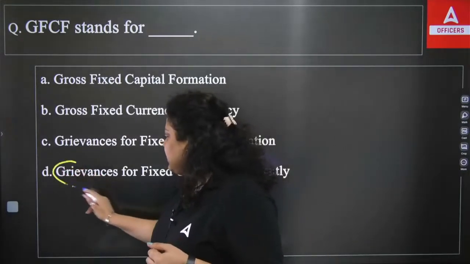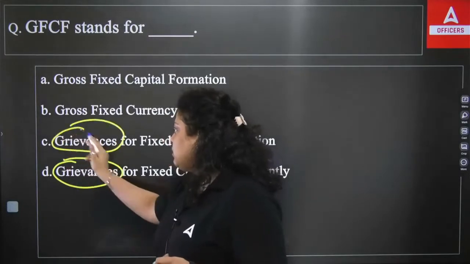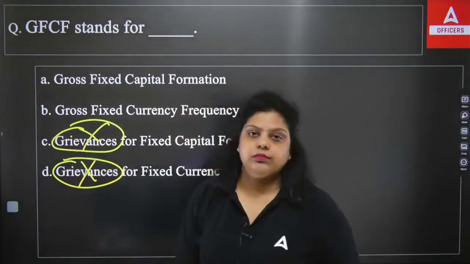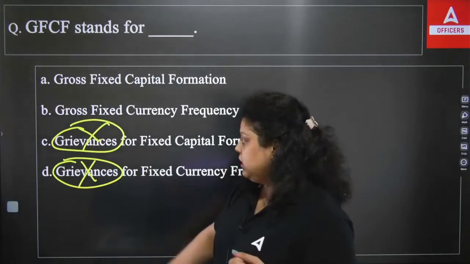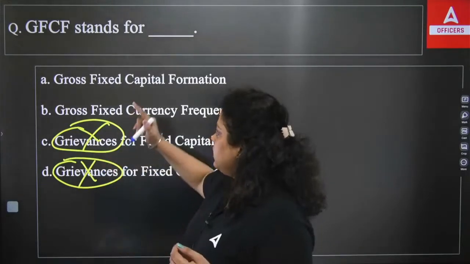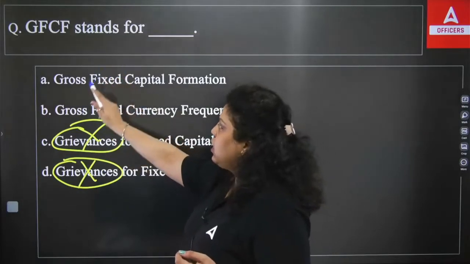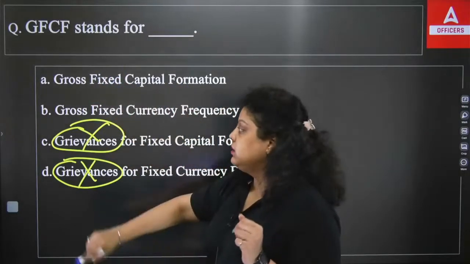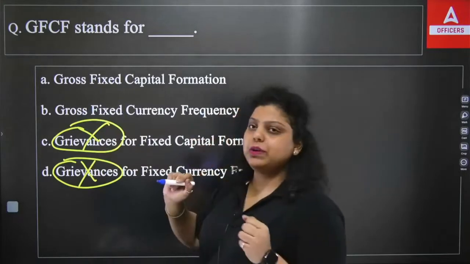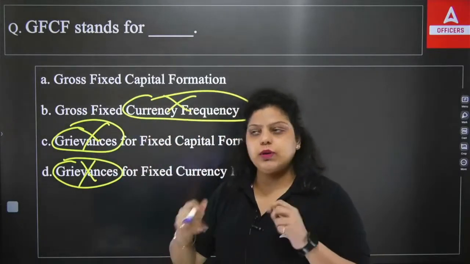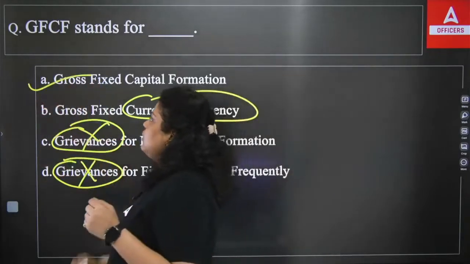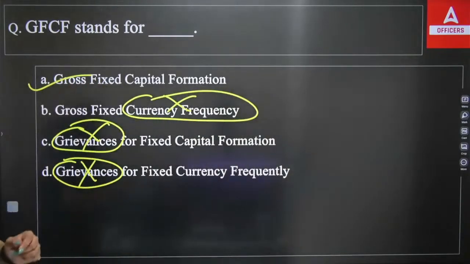So grievances can't be the right full form of G. We are not talking about complaining. We are talking about capital and all. So C and D can't be true. A and B: gross fixed capital formation can be true. Gross fixed currency frequency? No. How can you gross fix the currency frequency? Not possible. So the right answer is gross fixed capital formation.